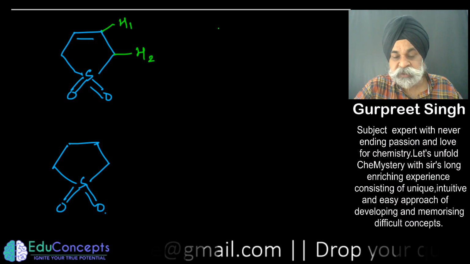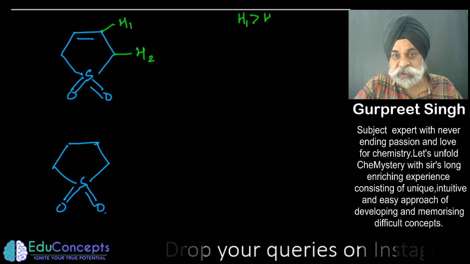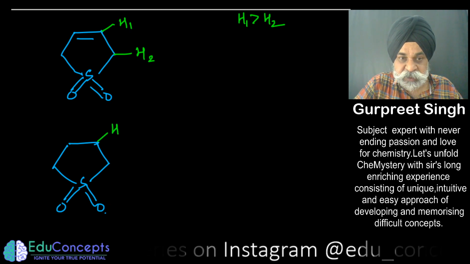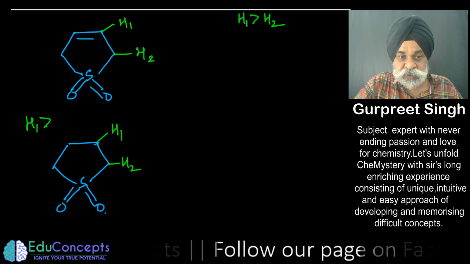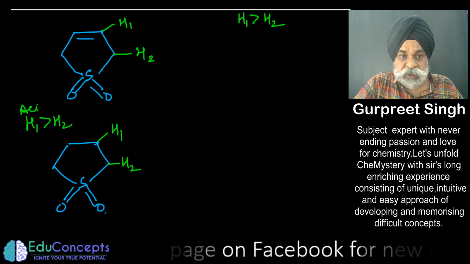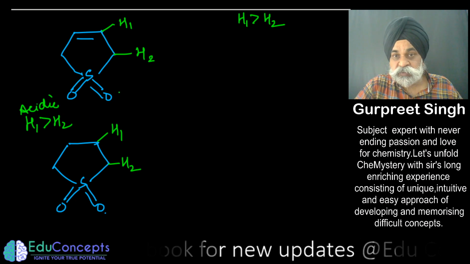which is more acidic. So I will say hydrogen 1 is more acidic than 2, and same is in the case of this one also. If I treat H1 and H2, H1 is more acidic than H2. Now this is more acidic. So why is it so?